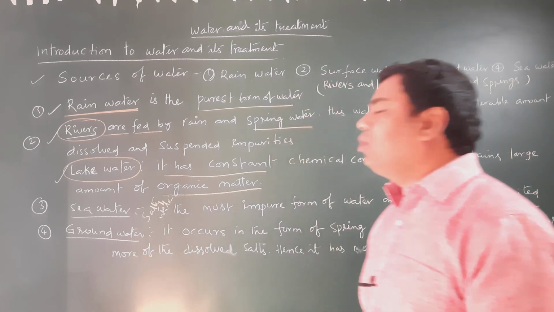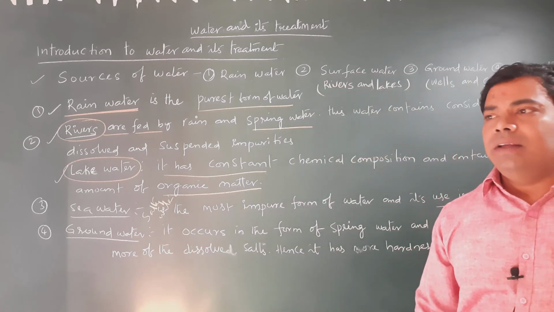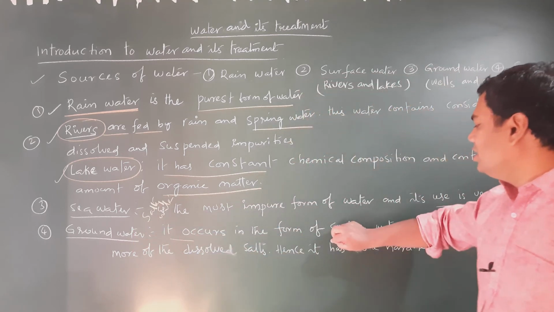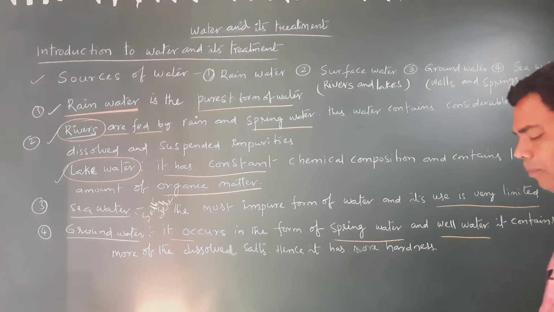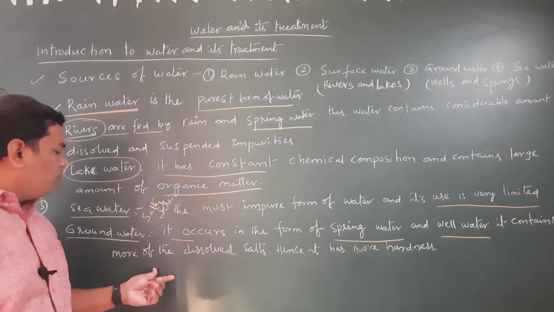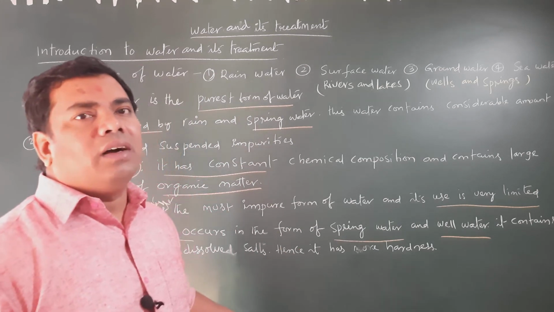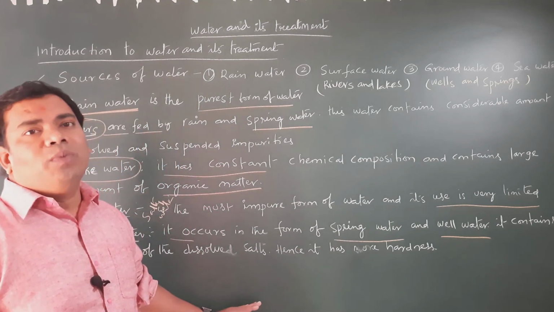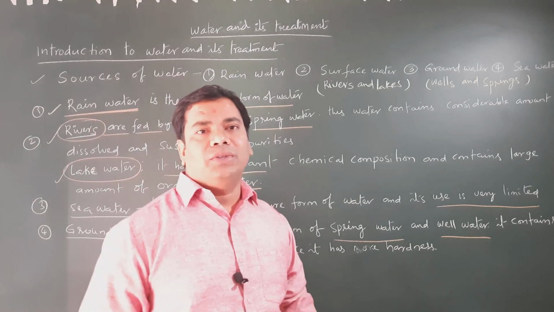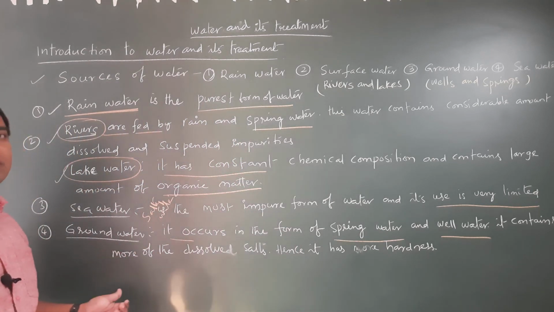Next, the fourth one is groundwater. The most useful water in the earth's crust is groundwater. It occurs in the form of spring water and well water, and it contains more dissolved salts, hence it has more hardness. The soluble salts in the water cause hardness to the water. But the most useful water in the earth's crust is groundwater.